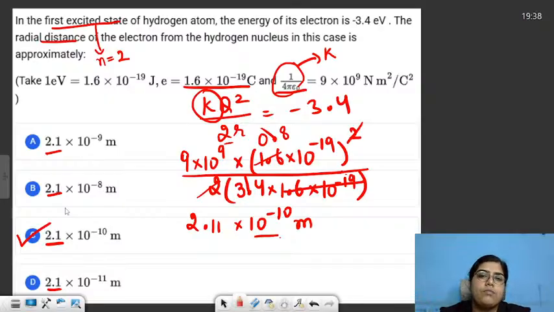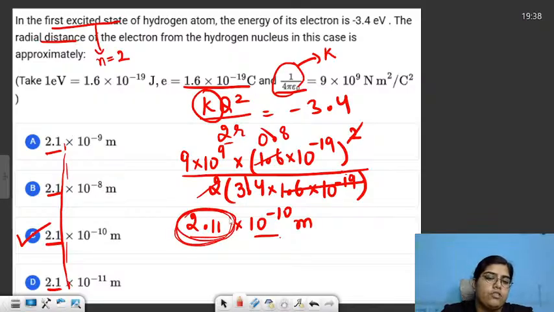And what do I mean by smart work? Had it been that the values in all these options were different, then I should have calculated the complete value, because a lot of my time will get wasted in calculating this 2.1. But I already saw that all the options have 2.1 and only the power is different.